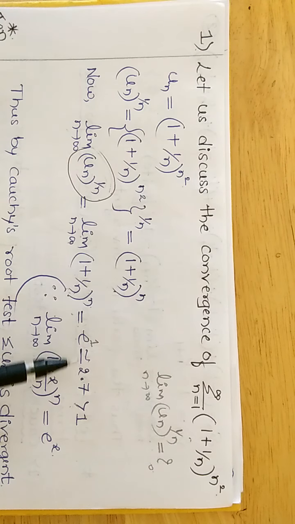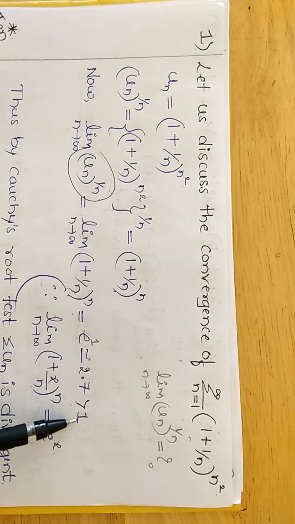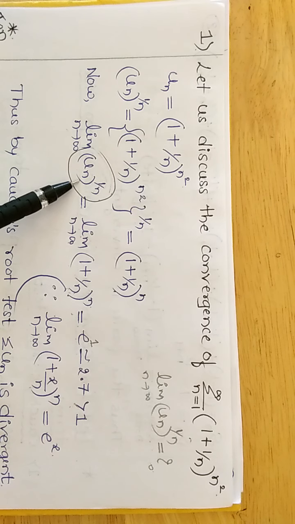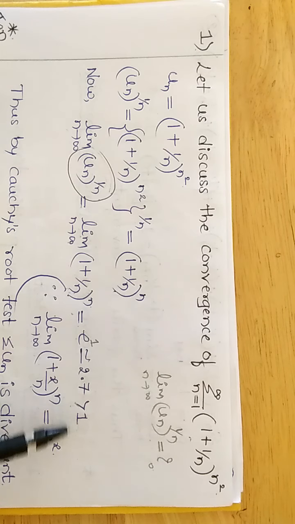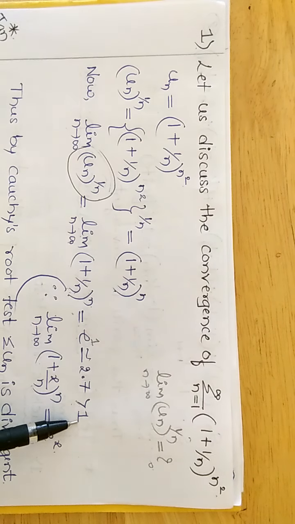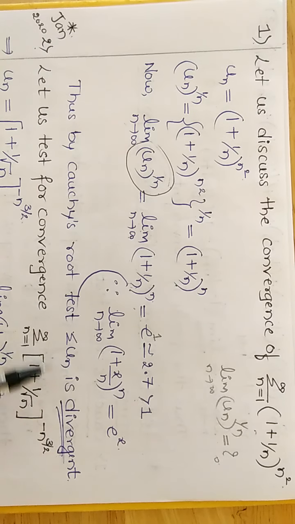We know that e is equal to 2.7, and this value 2.7 is greater than 1. Since the limit of un is greater than 1, the given series is divergent.